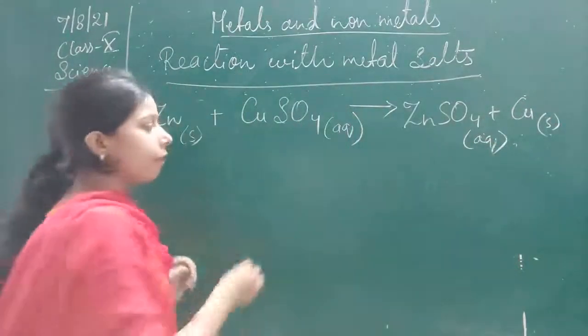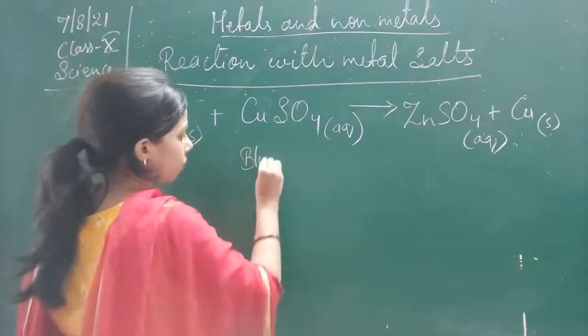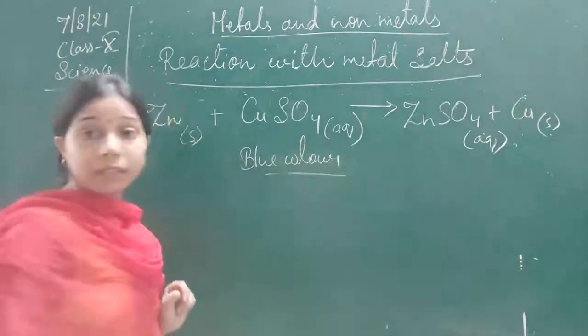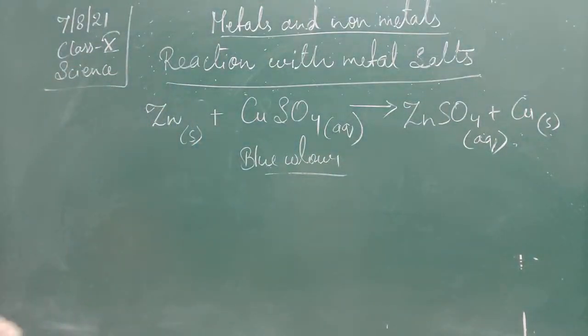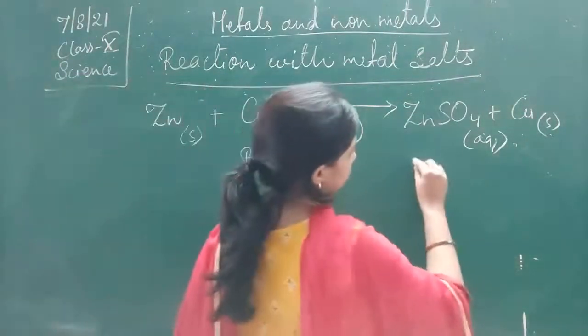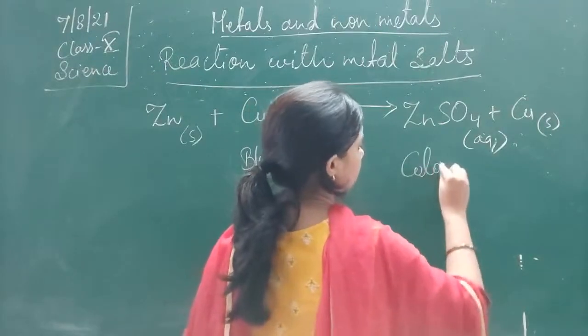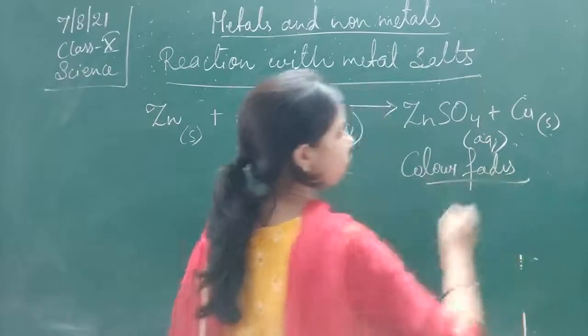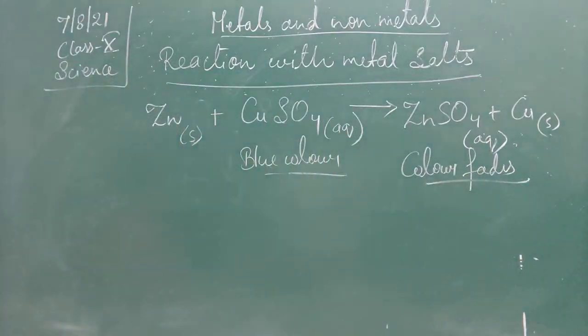This copper sulfate is a blue solution. Here the color fades away. Okay, the color fades.